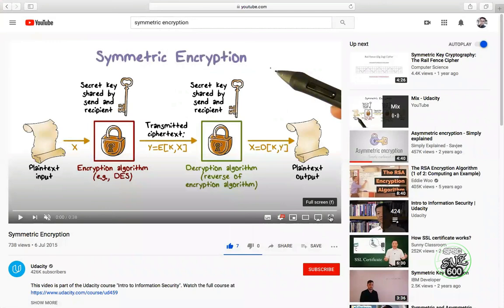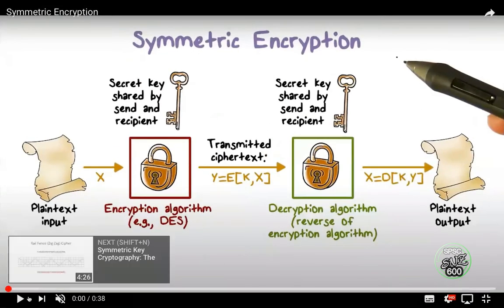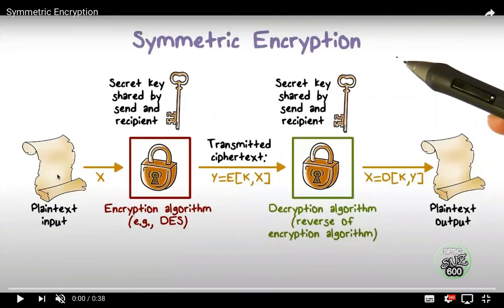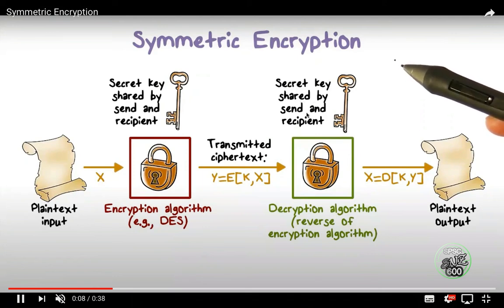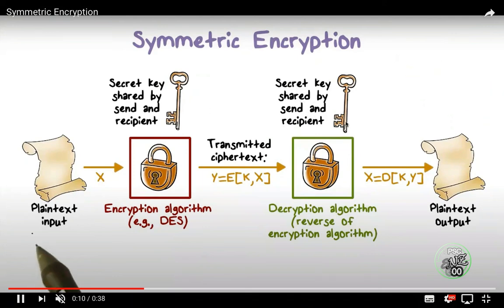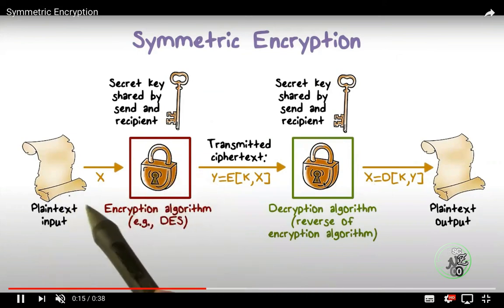So here we are. Now look at the video. We have the plain text input here. The secret key is shared by sender and recipient in symmetric encryption. Whatever message you have, that message is transmitted as ciphertext. The secret key shared is the same, and this is the same key used here. The decryption algorithm is the reverse of the encryption algorithm, and it gets the message.